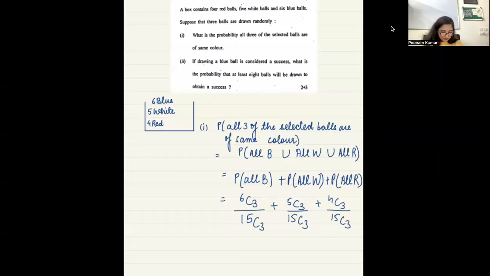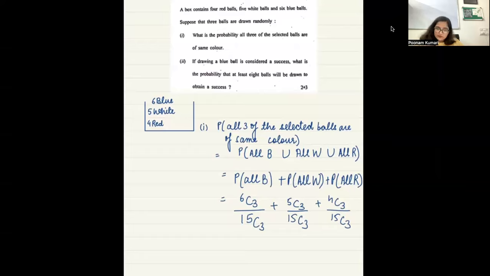Ma'am, in the case of intersection we multiply and in the case of union we add? Not necessarily. Intersection only when it is independent, then you can multiply. If you do intersection and they are all independent, then you can multiply. Otherwise, you can't. Okay.